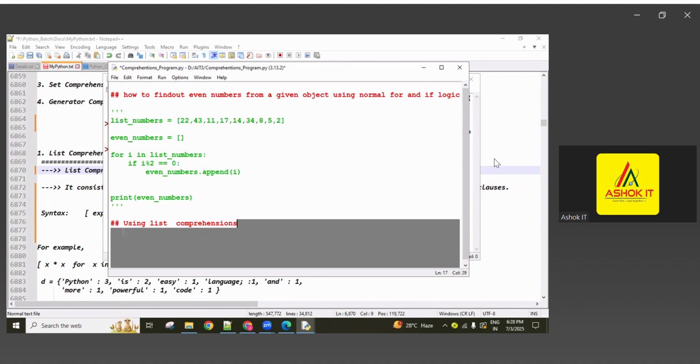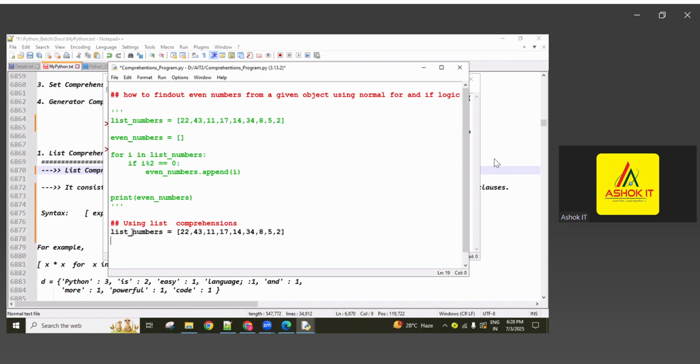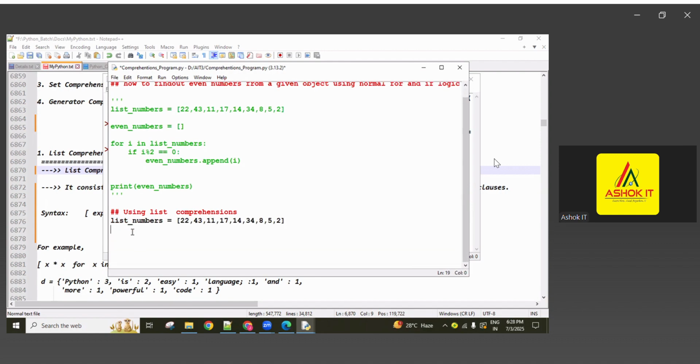So here this is the object, guys, the given list of elements. Now list comprehension means a square bracket is required, then the expression followed by the for loop.